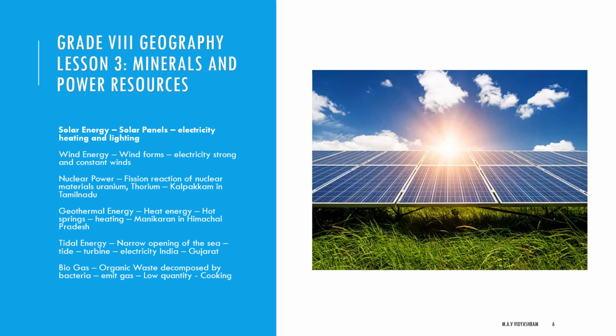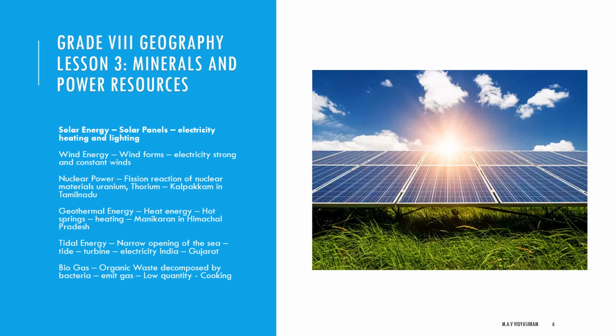Next, we have to see geothermal energy. Heat energy obtained from the earth is called geothermal energy. The temperature in the interior of the earth rises steadily as we go deeper. Sometimes this heat energy may surface in the form of hot springs.